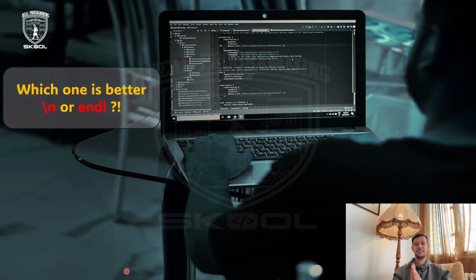Today we have lesson number 6, and it's about which one is better: \n new line or endl new line? Of course, the developers are not stupid to create for us two things to do the one thing. They did not create \n to do a new line and endl to also do a new line. For sure there is a difference between them, and let's see in this lesson what the difference is between them.